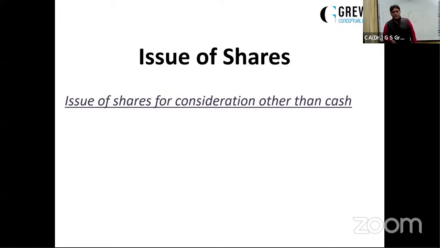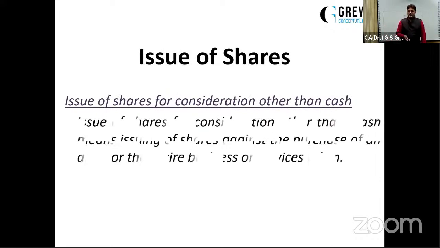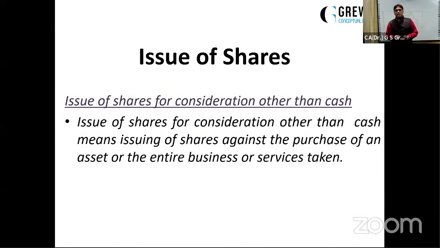Very important topic, issue of shares for consideration other than cash. Here the company will issue the shares to some group of persons or a specific category of persons against services, or against any asset being taken over. The shares can be issued to the vendors from whom we are purchasing any asset or whose business we are taking over. Shares can be issued to the underwriters who have given a guarantee to the company, and to the promoters who have initiated the company.